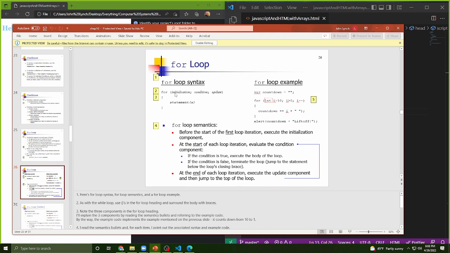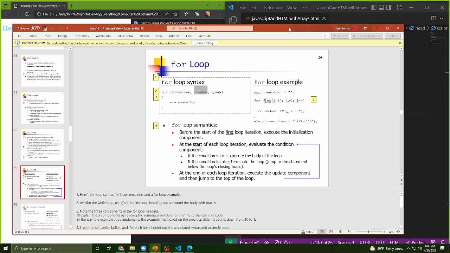The for loop syntax, the general idea, the semantics is that before the start of the first loop iteration, you execute the initialization component. Now, that's a fancy way of saying an indexer or a value that will keep track of where you are in your loop. The second component, this condition, is identical to the condition of a while loop. You call that one the loop invariant, something that needs to be checked during your loop to make sure that it needs to continue or not.